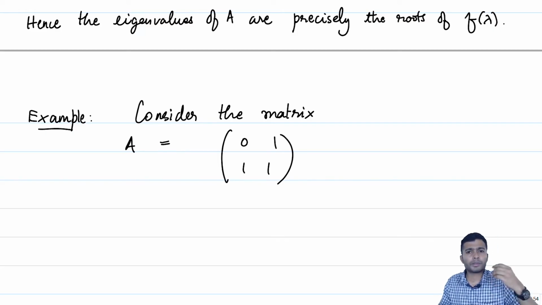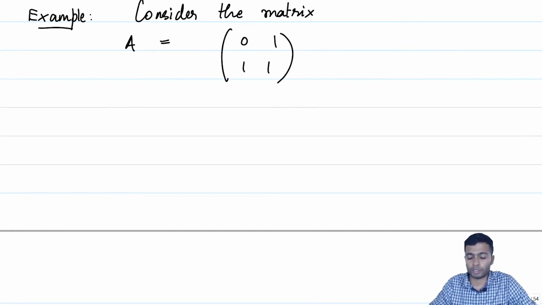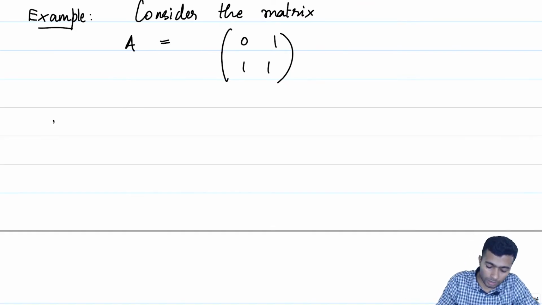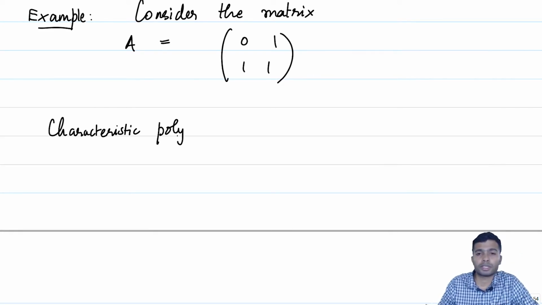Let us try to compute the eigenvalues of A, and in order to do that, let us compute the characteristic polynomial of lambda. We have just noticed that the roots of the characteristic polynomial are precisely all the eigenvalues.